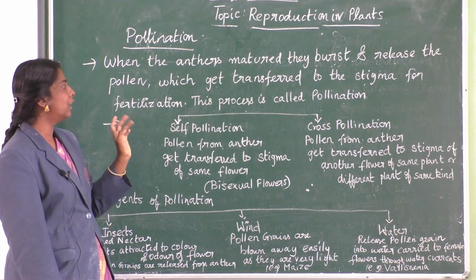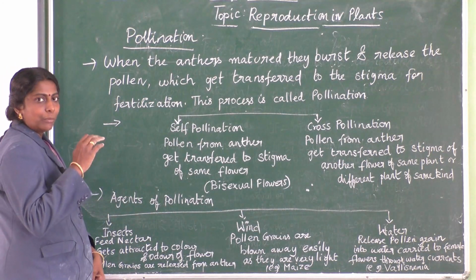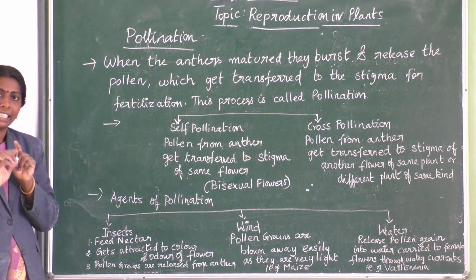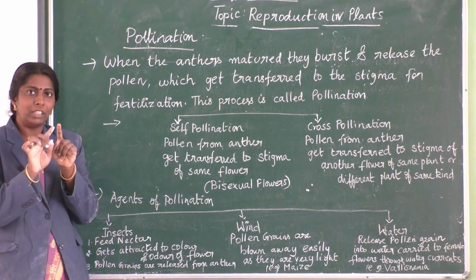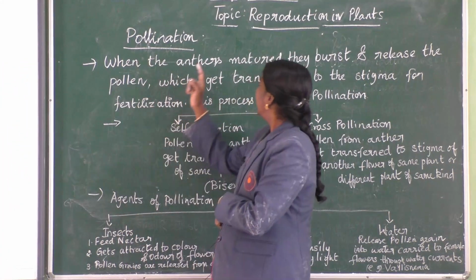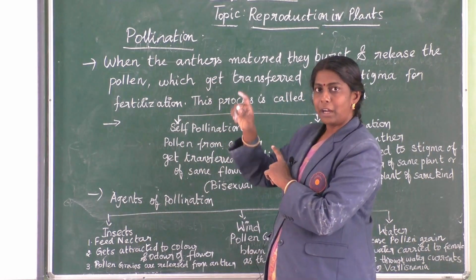This process is called pollination. The pollens, the yellow colored structure, are released from the anthers, and then transferred to the stigma.